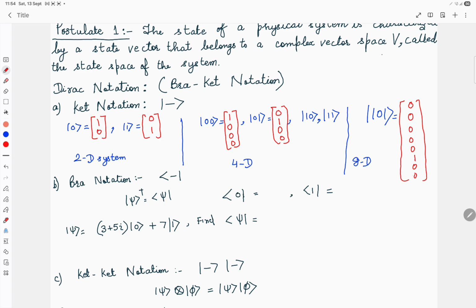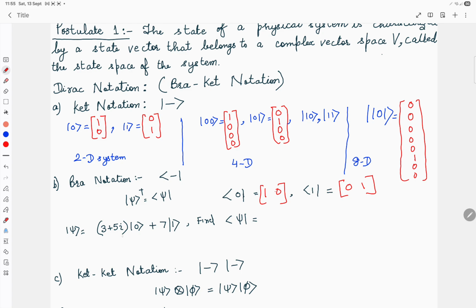Since we have represented ket 0 here, what will be bra 0? Bra 0 will be given by 1 0, and bra 1 will be 0 1. Similarly, we can go for other systems of higher dimensionality.